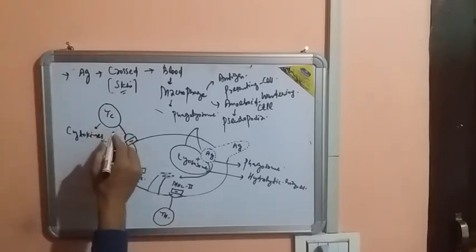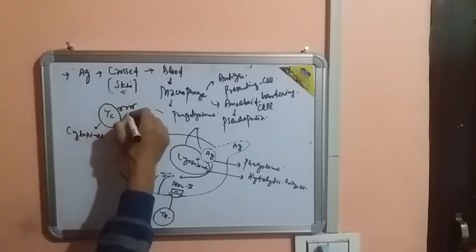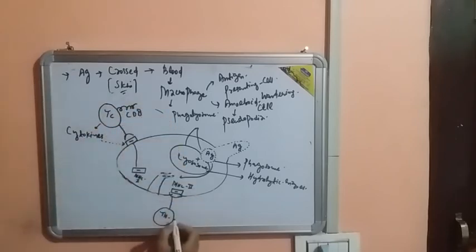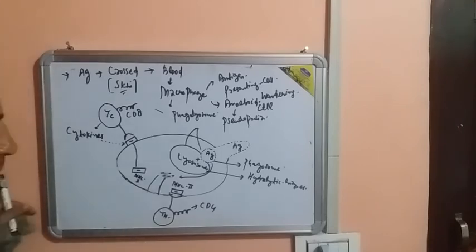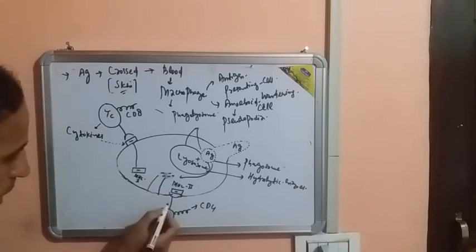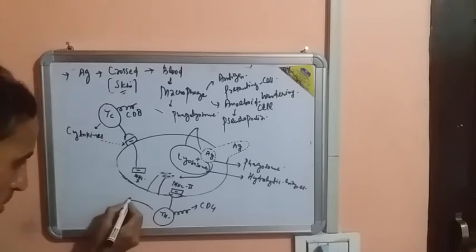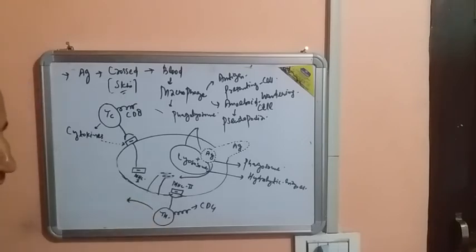Now here I will also like to mention that TC cell basically contains a glycoprotein called CD8 glycoprotein. This T helper cell also contains a glycoprotein called CD4 glycoprotein. CD4, C means cluster, D means determinant, cluster determinant, that is basically glycoprotein. So the T helper cell will get activated upon accepting the fragment from this MHC second molecule, but it is called T helper cell because it helps somebody.